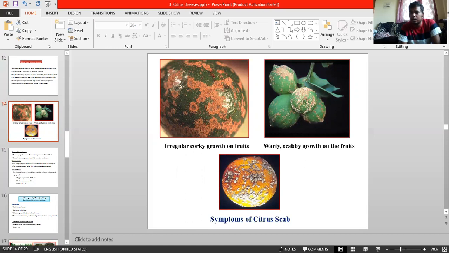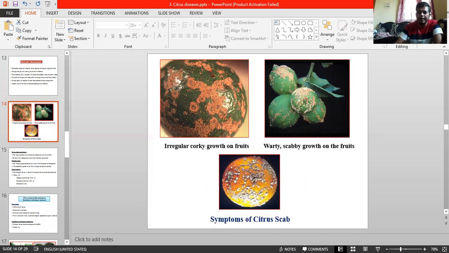Remember, in the citrus crop, for citrus diseases you have to remember which varieties are susceptible to which disease, which rootstocks are susceptible or resistant, and what the indicator plants are. If you remember these, you will get past the GRF also. At least two to three questions can easily arise from this: susceptible, resistant, and indicator plants for diseases of citrus. These are the major things you have to remember.